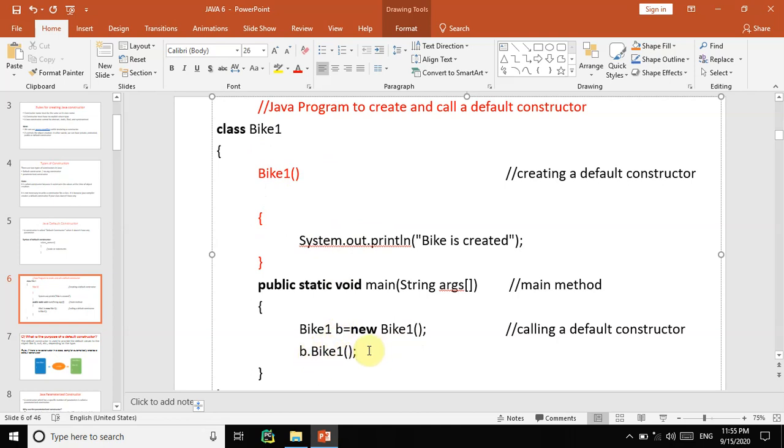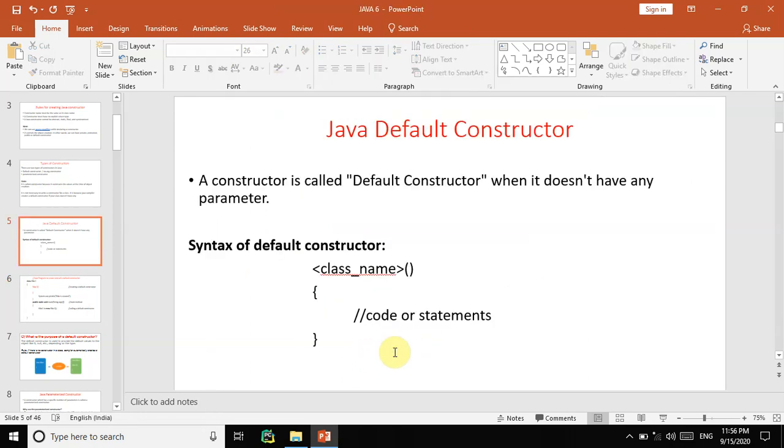But this is not about a method, it is about a constructor, right? To call a constructor, we can directly create an object. Creating an object is enough. We don't need to call that member by the object. Why? Because it is a constructor. Here we are actually calling it, right? If you see the right-hand side, we are actually calling this constructor only. That is the thing we discussed up here.